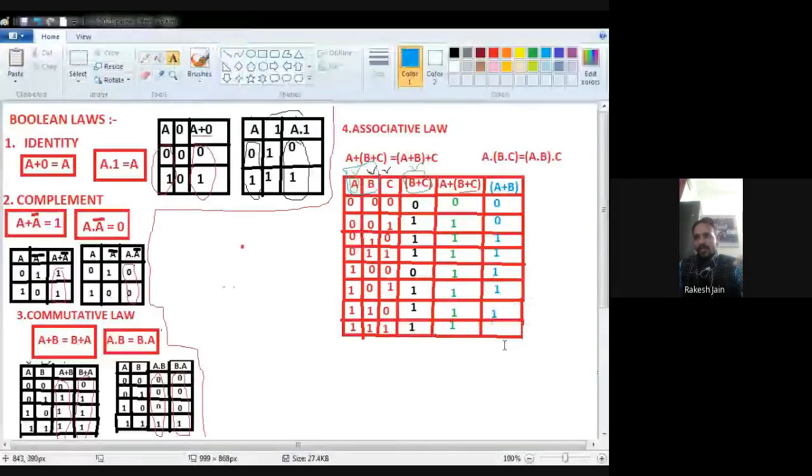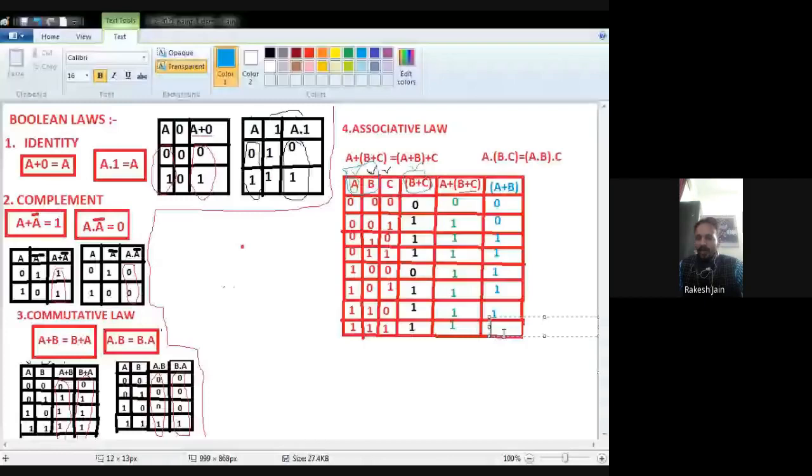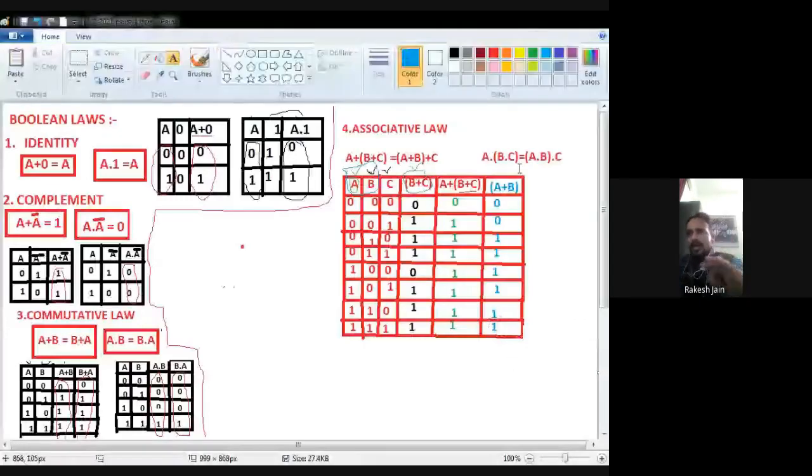Now I check the RHS side. For the RHS side, first I have to find out A plus B. So I find A plus B first of all, A plus B.